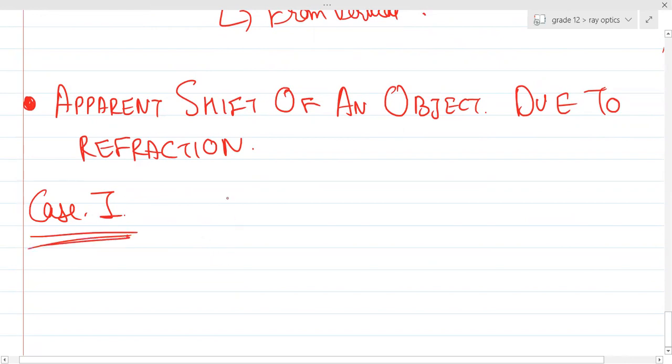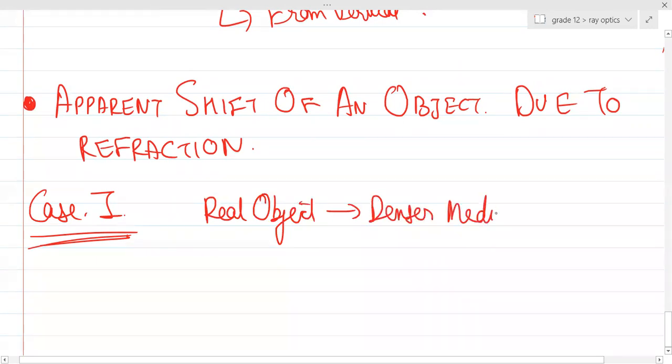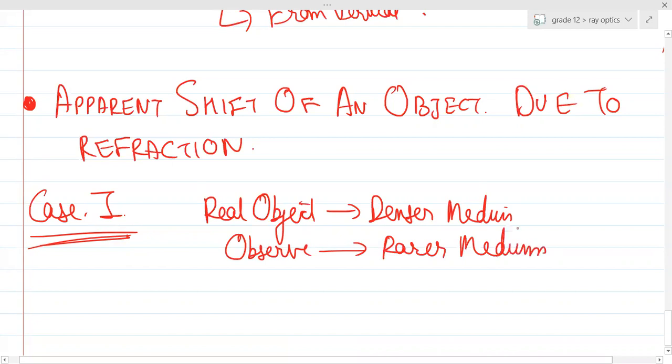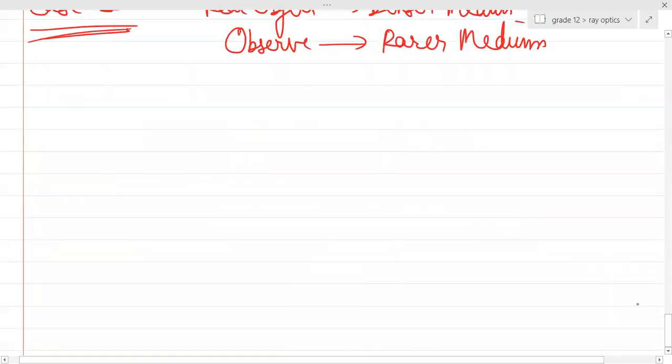So case 1: there is a real object in a denser medium, and the observer is in a rarer medium. So basically, this is case number 1.